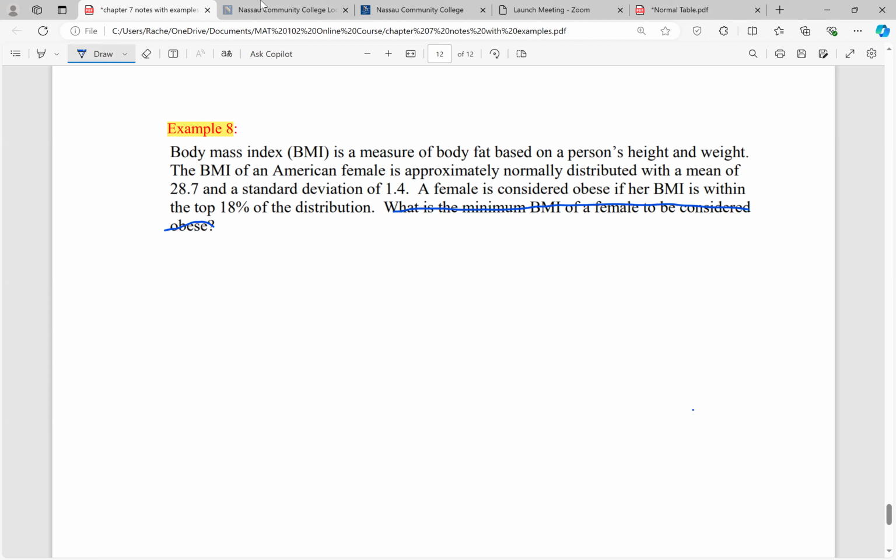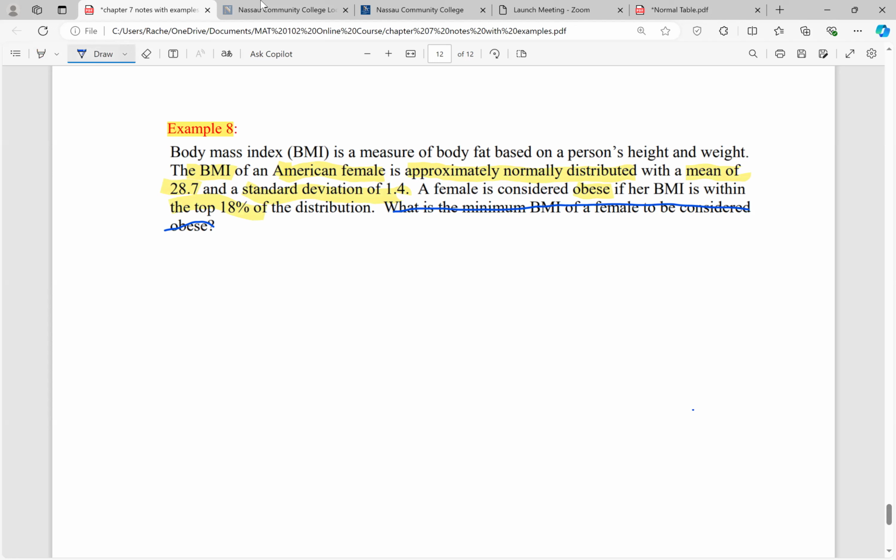First, understand the population. The population of interest is American females, and we're studying their BMI, body mass index. That's the variable of interest. We know BMI is approximately normally distributed with a mean of 28.7 and a standard deviation of 1.4. We also have one more piece of information. A female is considered obese if her BMI is within the top 18% of the distribution. We'll go to the question after.